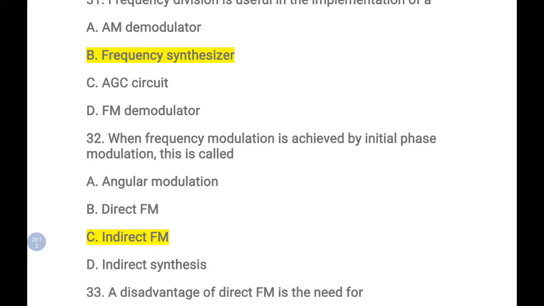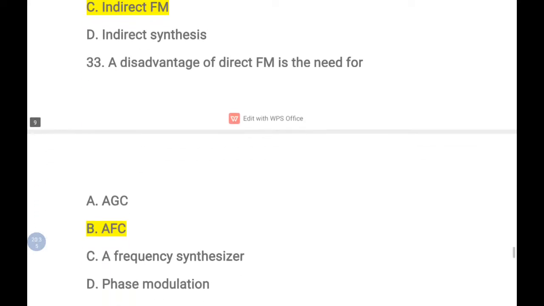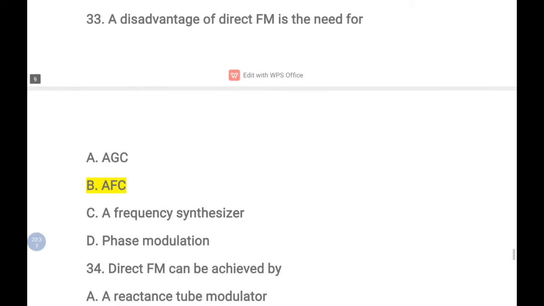In the direct method there is no intermediate conversion; the signal is directly converted into FM. But in indirect, first the signal is converted into a phase modulated signal and later into FM. So the answer for this is indirect FM.